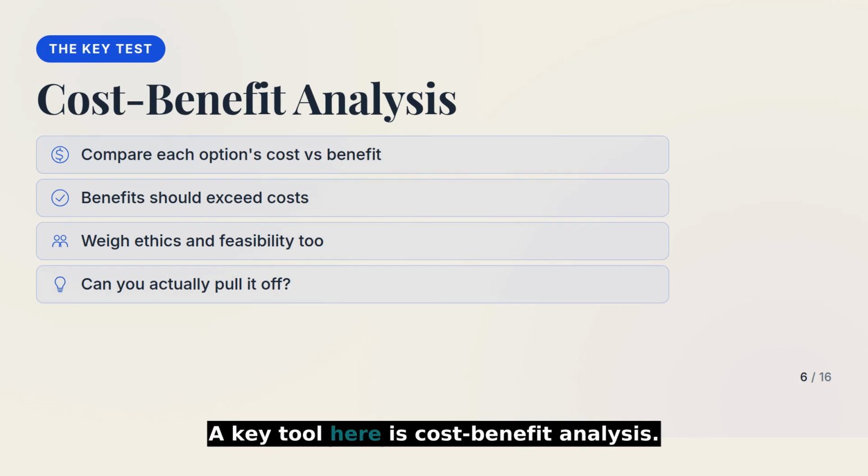The key tool here is cost-benefit analysis. For each alternative, compare what it will cost against the benefits you expect. At a minimum, the benefits should exceed the costs, but also ask 2 more questions. Is it ethical, and is it actually feasible? A brilliant option you cannot execute is not really an option.